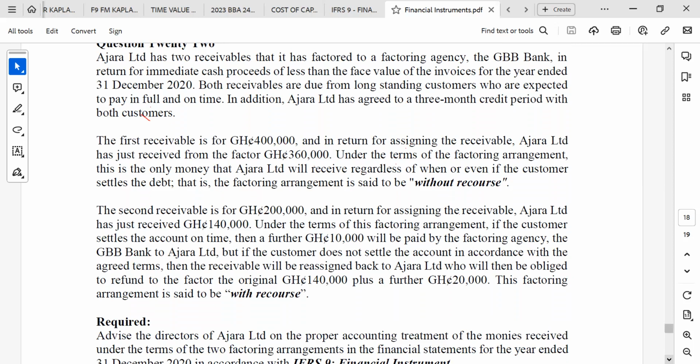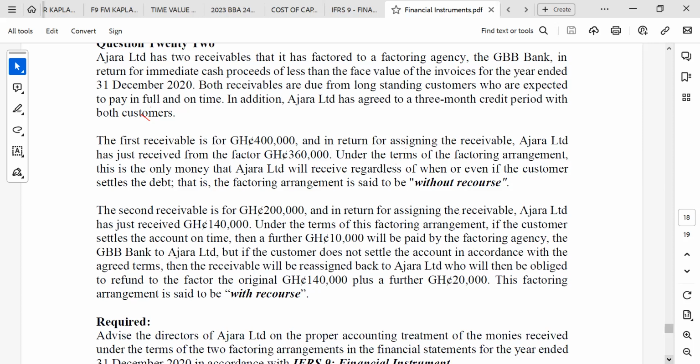Both receivables are due from long-standing customers who are expected to pay in full and on time. In addition, the company has agreed a three-month credit period with both customers. The first receivable is for 400,000. In return for assigning the receivable, the company has just received from the factor 360,000. Under the terms of the factoring agreement, this is the only money the company will receive, regardless of when or even if the customer settles the debt. That is, the factoring arrangement is said to be without recourse.